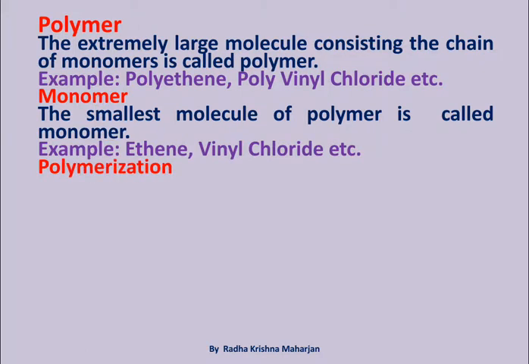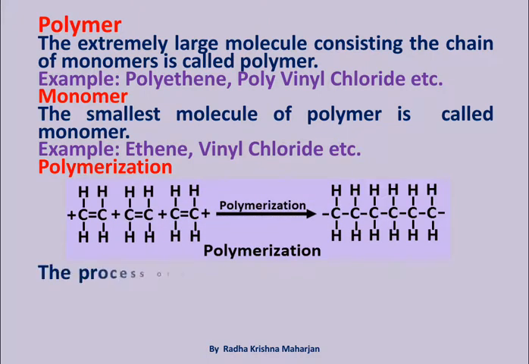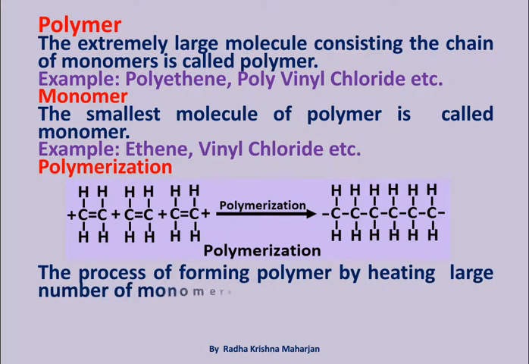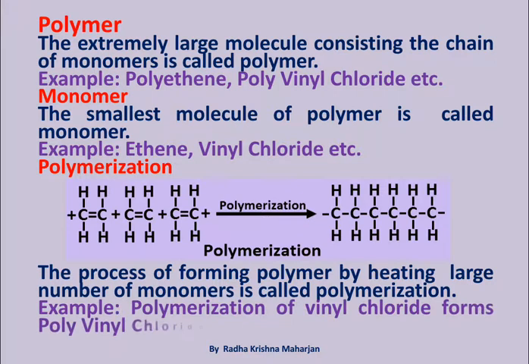Polymerization. The process of forming polymer by heating large number of monomers is called polymerization. Example: polymerization of phenyl chloride forms polyphenyl chloride (PVC).